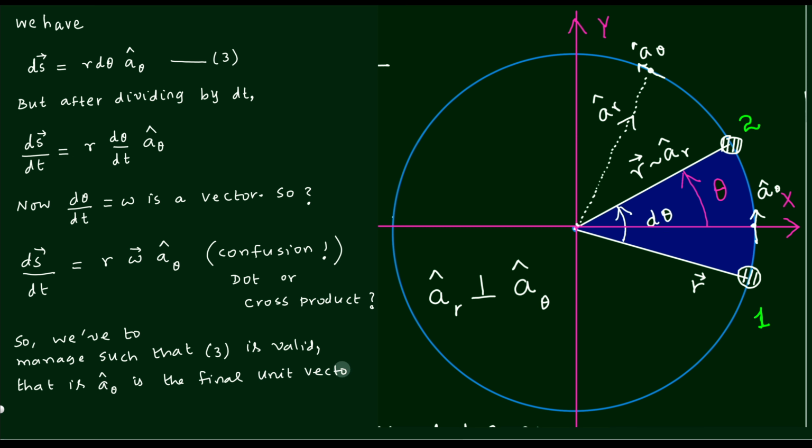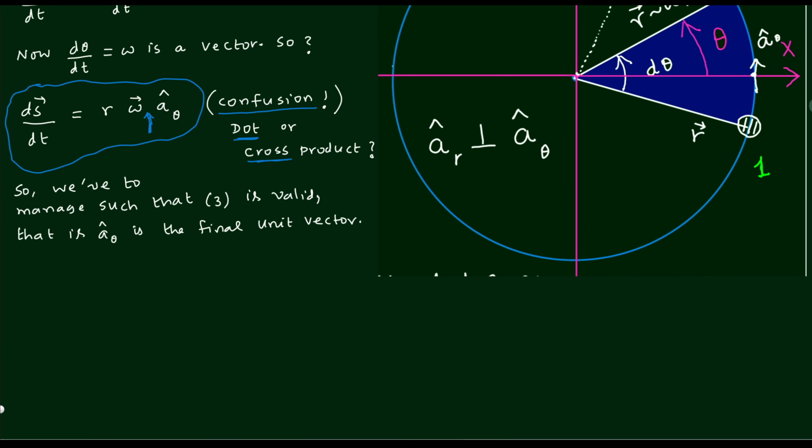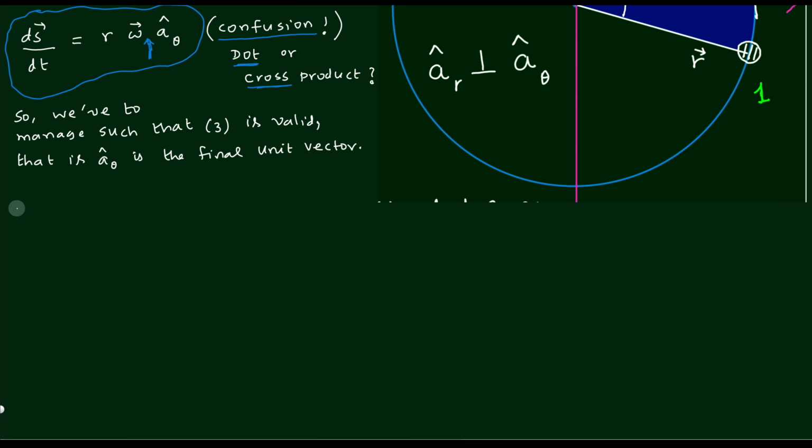That ultimate vector means I will write the final unit vector for the entire expression. So you will have to rewrite this equation so that two vectors should not appear in this blue color, which I am now enclosing. Here you have to pay attention and think what can be done in order to eliminate this kind of confusion. For that, let us refresh and write down the properties of the unit vectors in 2D. From the 2D polar coordinate system, what we know is the following.